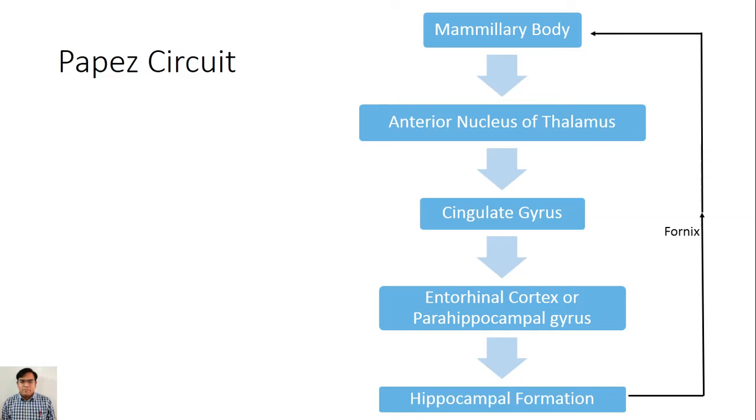So taking information from the hippocampus via fornix, it goes to the mammillary body, from the mammillary body via the mammillothalamic tract it goes to the anterior nucleus of thalamus, then cingulate gyrus, then entorhinal cortex or parahippocampal gyrus, then again goes to the hippocampal formation. This is responsible for memory, where short term memory is converted to long term memory by this circuit.